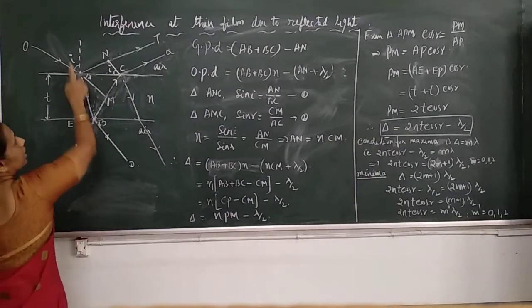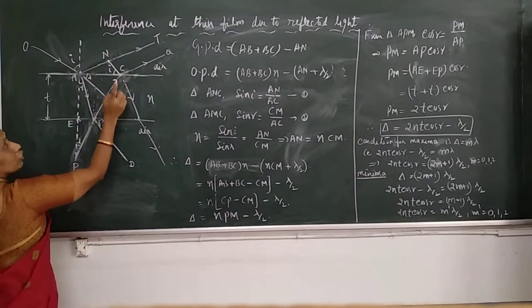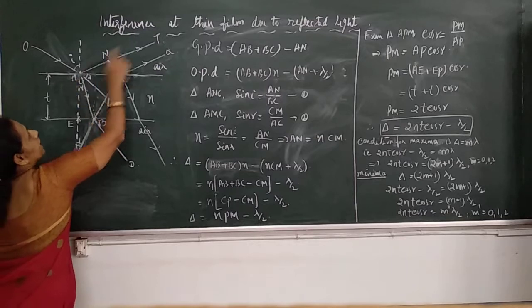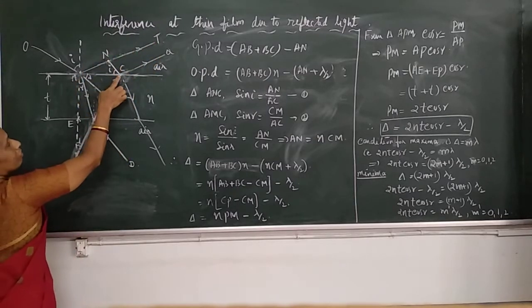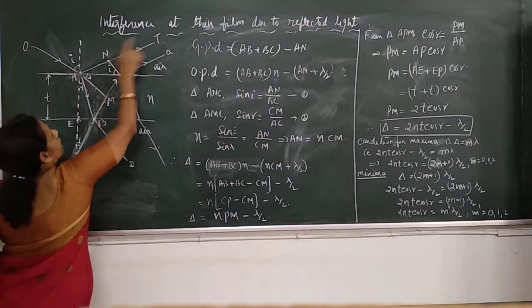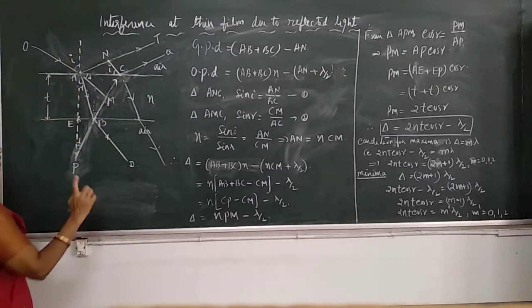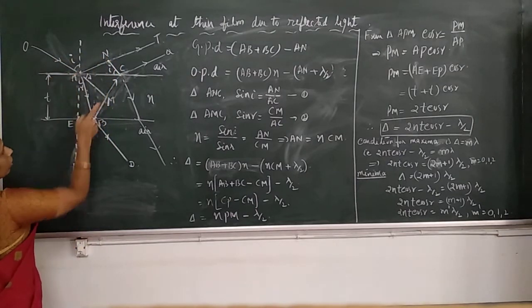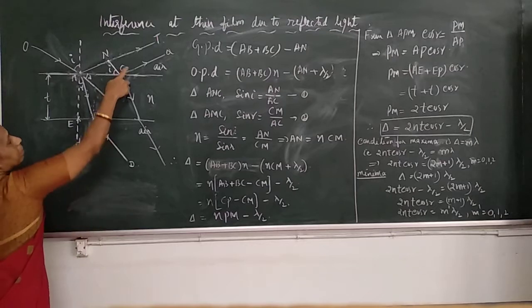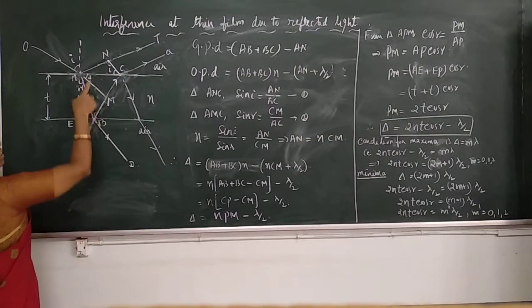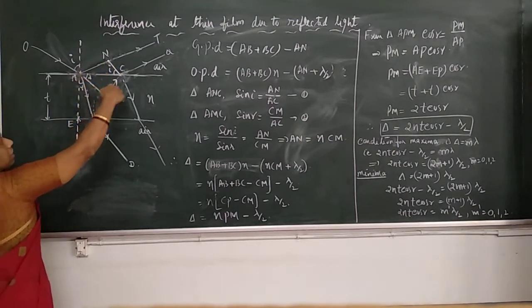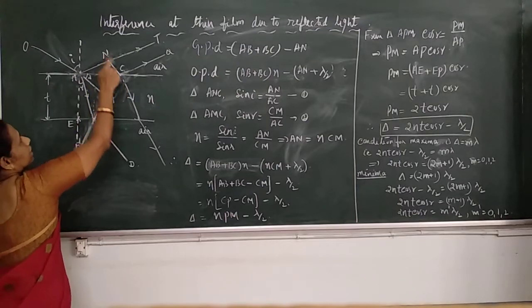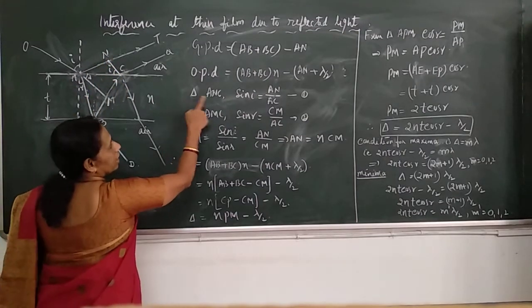See, here in the diagram, a perpendicular is drawn from C on AT, it is CN. Similarly, draw a perpendicular AM on this ray, CP or BC. Consider the right angle triangle ANC.